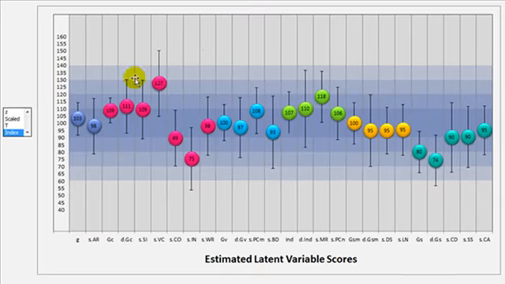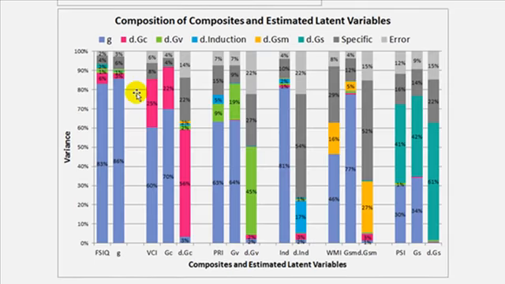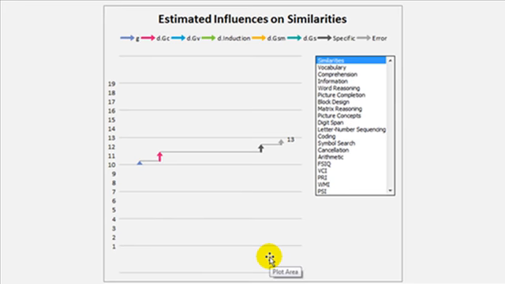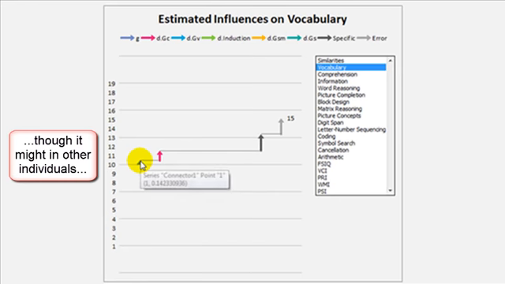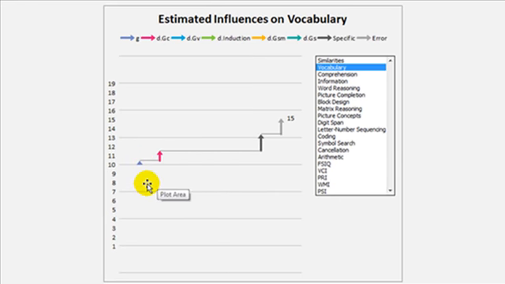Here's a graph of all of the constructs. G, the specific portion of arithmetic, GC, the specific portion of GC, and so forth. Here's a graph showing the relative mixes of all of the sources of variance for the observed scores and the estimated scores. In addition, I don't want you to take this too seriously, but we have this little tool here, and it gives us a sense of what is the provenance of the observed scores. So for example, if I click vocabulary, we start at the mean of 10, and G, because it's pretty close to the mean, doesn't alter the score very much. And then GC alters it a little bit, and then some combination of specific and error takes the score and moves it all the way up to 15.